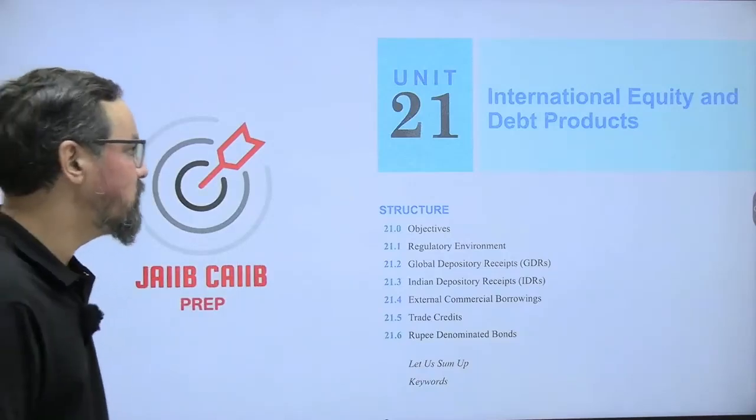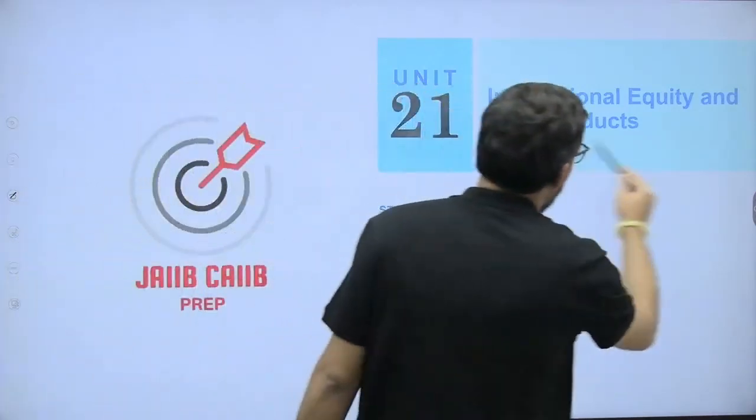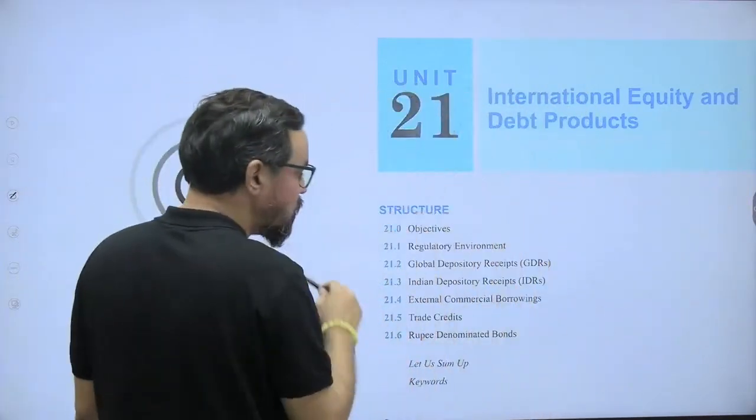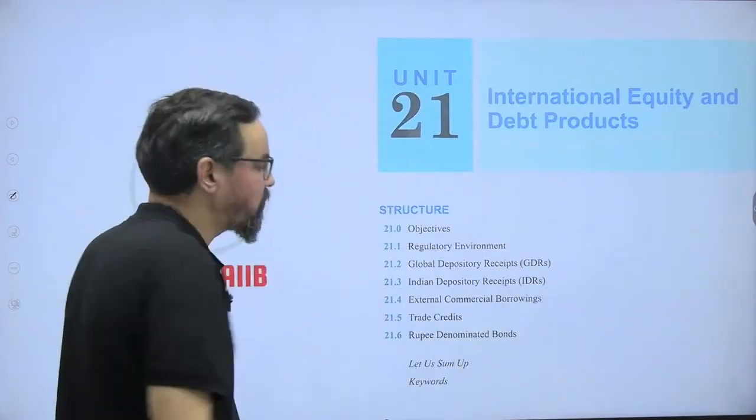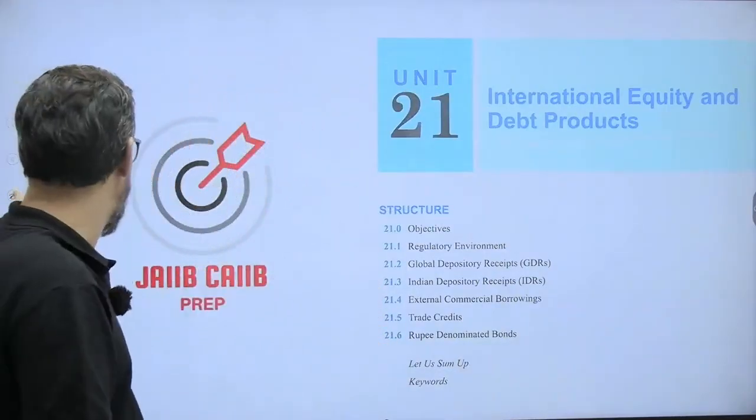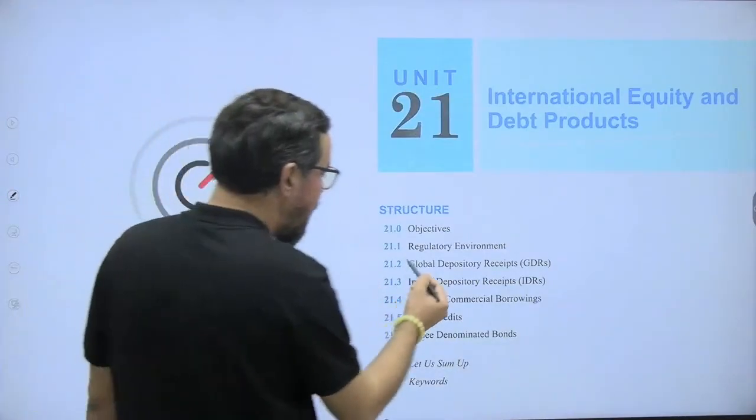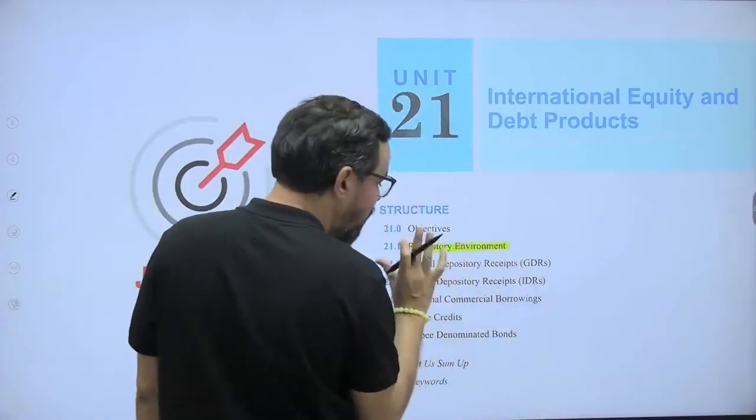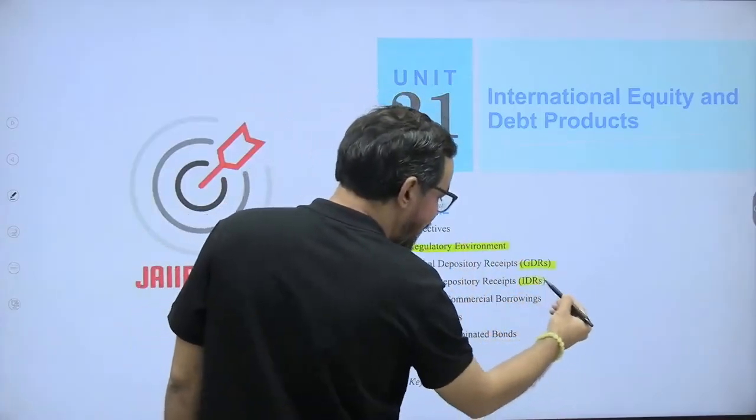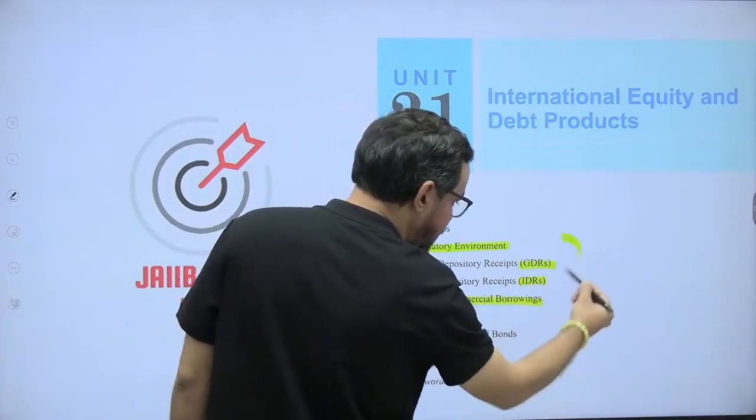Unit number 21, international equity and debt product. So that includes these many areas. ADR, see, if you study this particular topic, we have the regulatory environment as important, but we have GDR, IDR and ECB in detail.